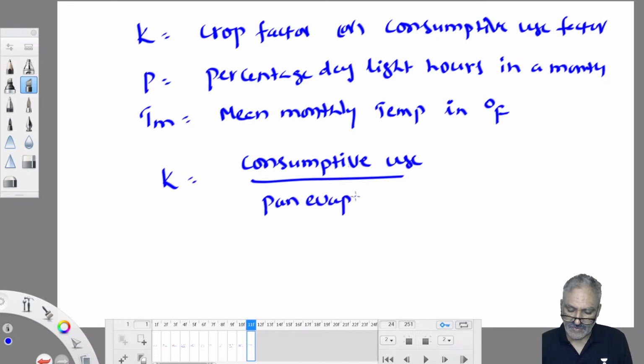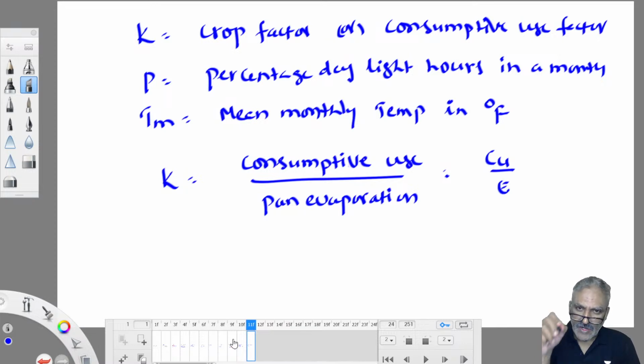One is called consumptive use, the other is called non-consumptive use. Consumptive use means that when you supply water for one purpose, in serving that purpose, the water is consumed. Suppose, for example, you take drinking. When you drink water, can you get that water back again? No way. Once for all it is over. So drinking is a consumptive use.